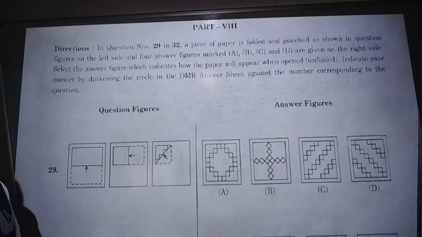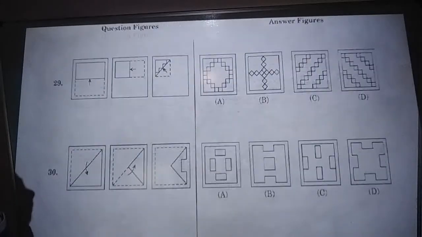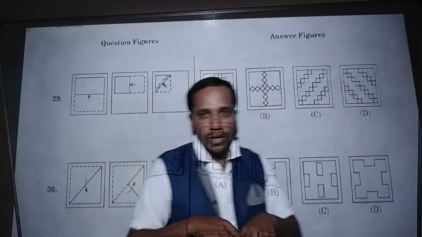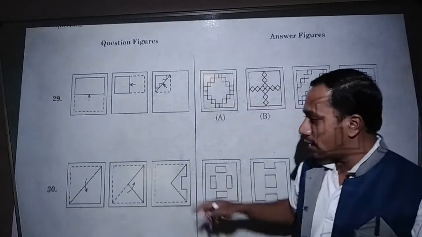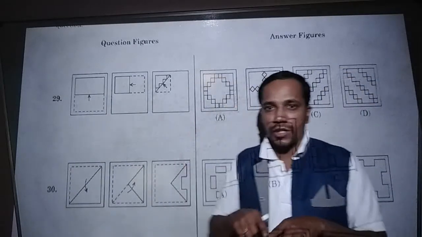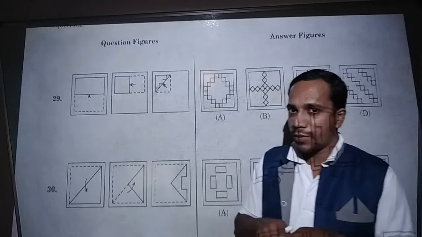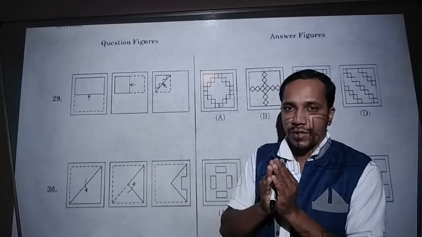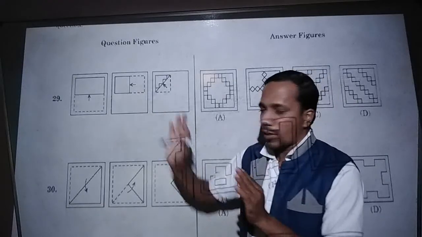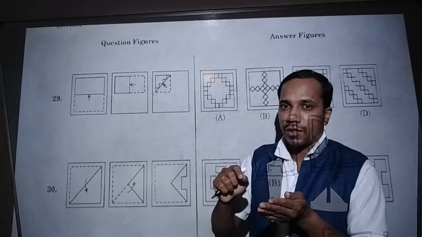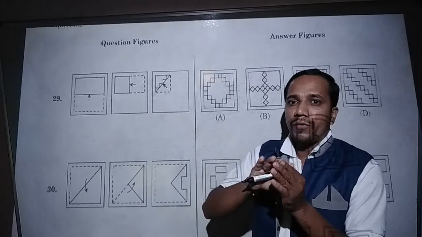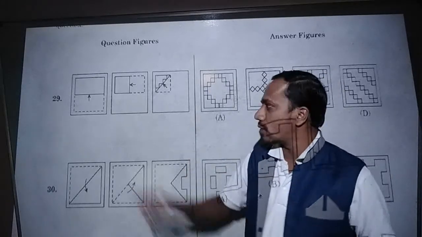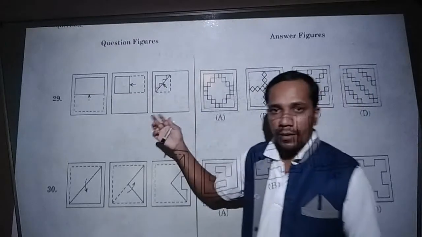When the paper is folded, when we fold one square shape or rectangle shape or any type, here they are given one square shape picture. In the square shape picture, they will fold the given paper, and they will draw some picture on the folded paper. When you open that, what structure will form? That one you have to identify in the given picture.